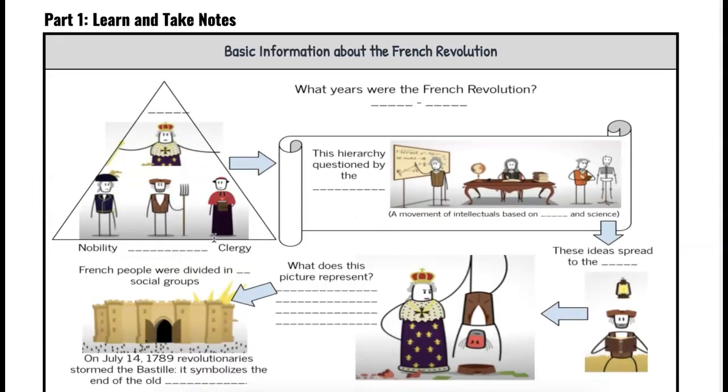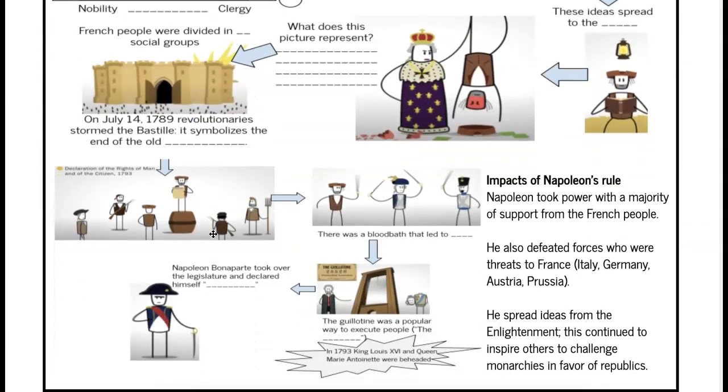So you should have already learned the basic information about the French Revolution. Let's review the impacts of Napoleon's rule. These were really some of the important outcomes of the French Revolution as a whole. As we know, Napoleon Bonaparte took over the legislature and declared himself emperor. So we went from one monarch to another monarch, but there was a difference. Napoleon actually took power with a majority of support from the French people.